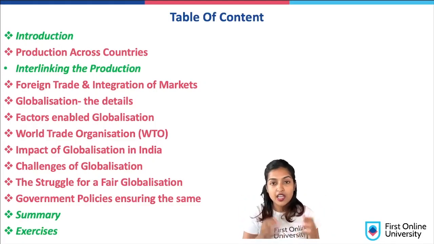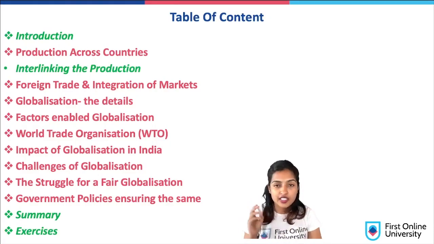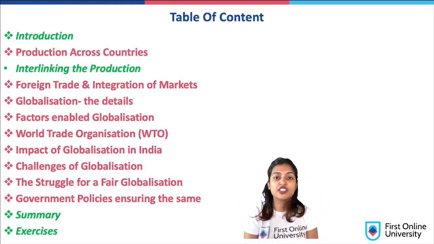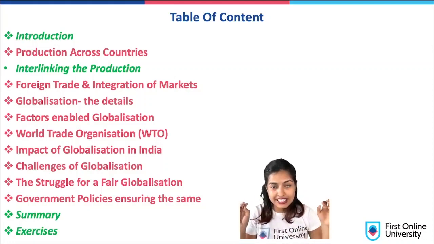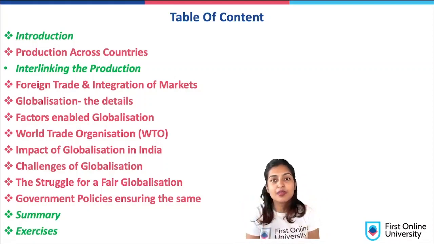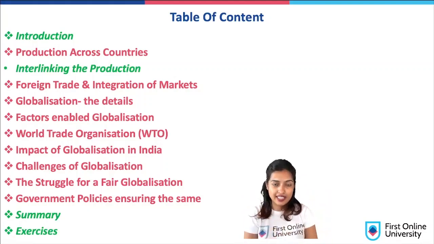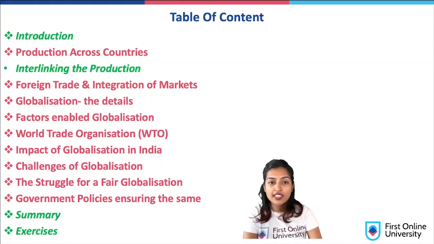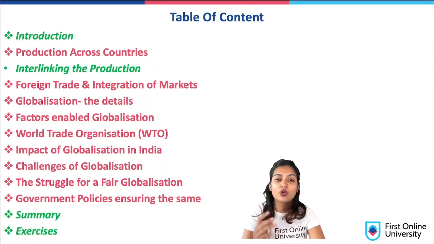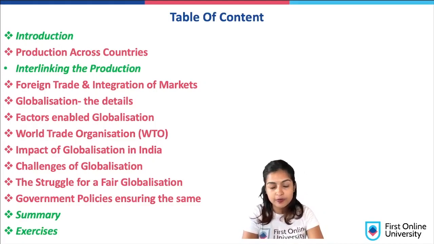For example, car parts are manufactured in different countries. Finally, one major country will bring together all the different parts by interlinking the production and assemble the entire car in one area, and finally export it to different countries for their usage, right? Then we see what is foreign trade and how the markets are integrated in the different foreign countries.